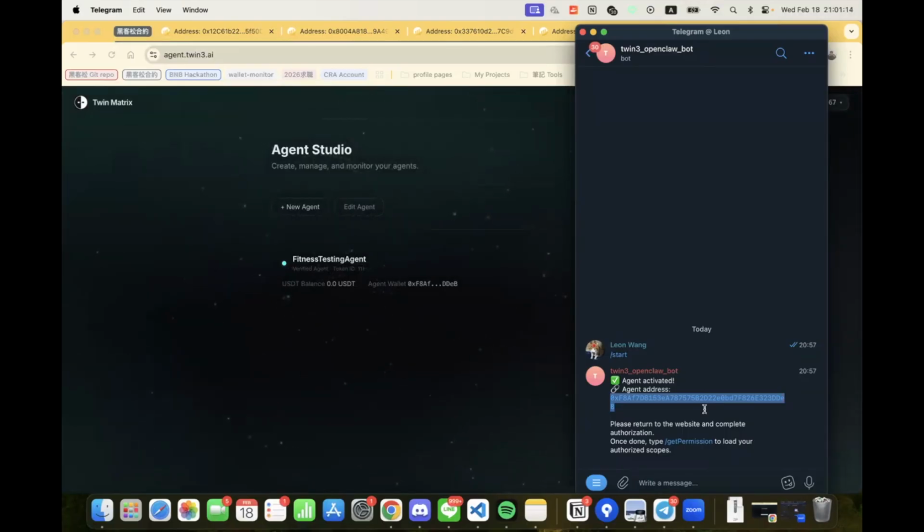Now we switch to Telegram. When the user types Get Permission, the agent reads the authorized scope from the SBT contract. These permissions are written into the agent metadata. This becomes the agent's sole configuration.